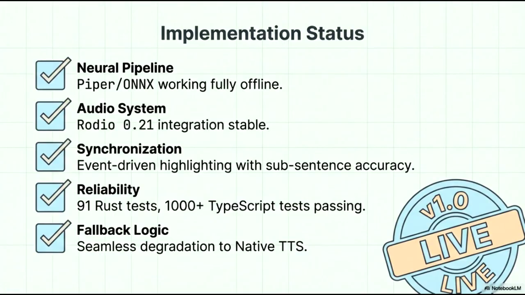In terms of reliability, our codebase is robust, with 91 Rust tests and over 1,000 TypeScript tests currently passing. Finally, we have integrated fallback logic to ensure a seamless degradation to native TTS whenever necessary. With these components in place, version 1.0 is officially live.